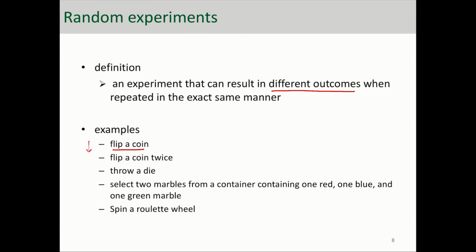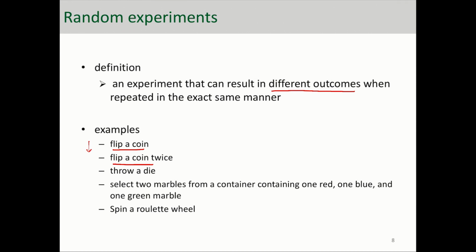Flipping a coin is a random experiment. Flipping a coin twice is a different random experiment. We'll talk about that. Throwing a die, selecting two marbles from a container containing one red, one blue, and one green marble, and also spinning a roulette wheel, which we'll use quite a lot in this module.